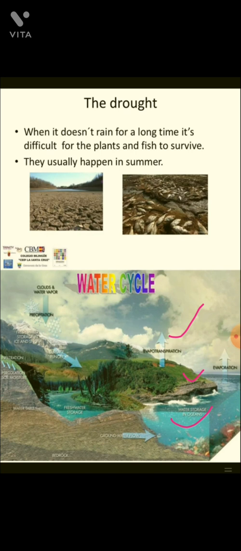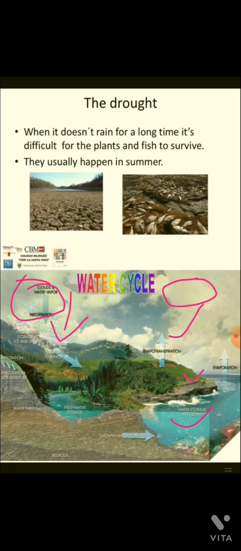After reaching a certain height, very cool air is present in the atmosphere. Due to cooling, the water vapors in the atmosphere condense into tiny droplets and clump together. एक दूसरे के पास आ जाती हैं, बूंदें small drops में change होकर form clouds. क्लाउड्स का फॉर्मेशन होता है एटमॉस्फेयर में. And whenever these clouds become heavier, then it comes again in the form of rain. तो ये इस तरह से चलता रहता है. This is known as water cycle.